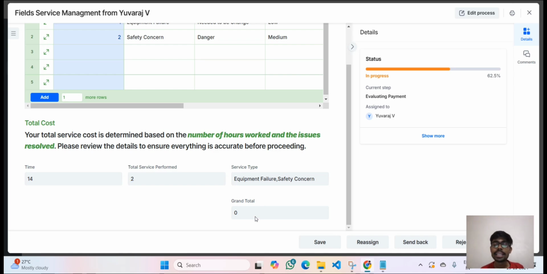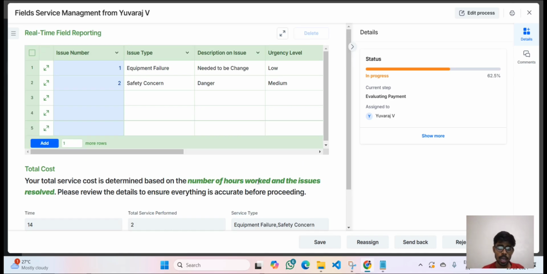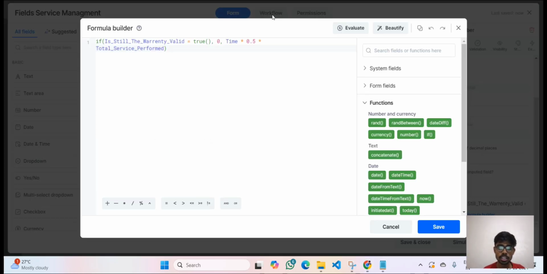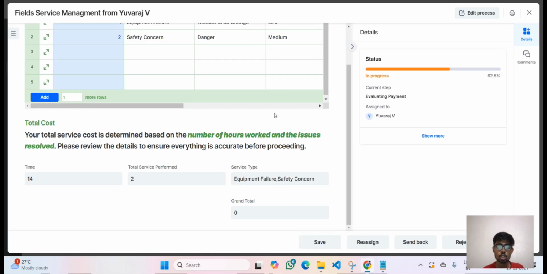But here the grand total is 0 because the customer is applicable with the warranty. Since he is applicable with this warranty, he is getting 0. If this warranty is inactive, this formula will get evaluated: the time into 0.5 into the total service performed. Which is some dummy mathematics for calculating money. But in my case the grand total is going to be 0.